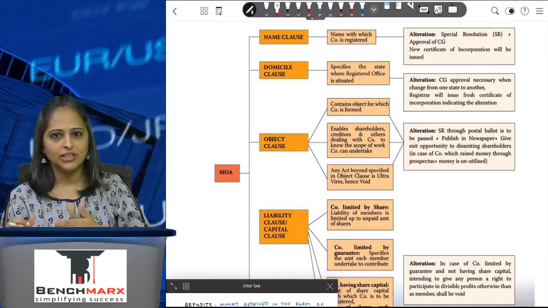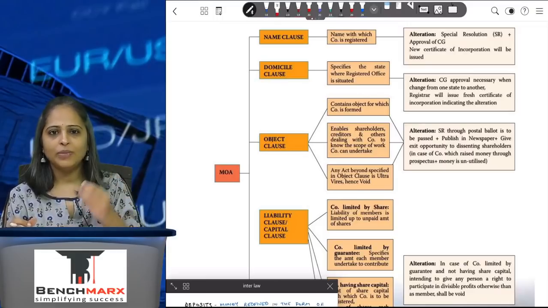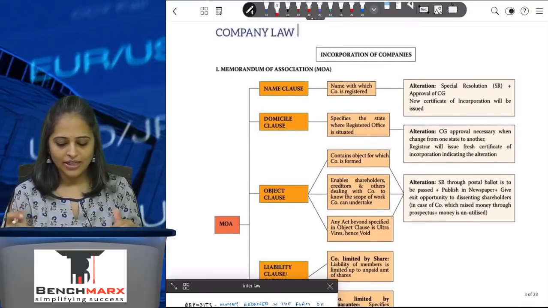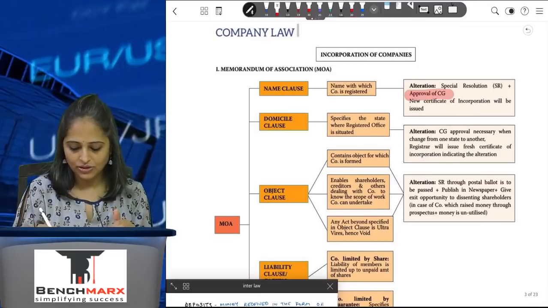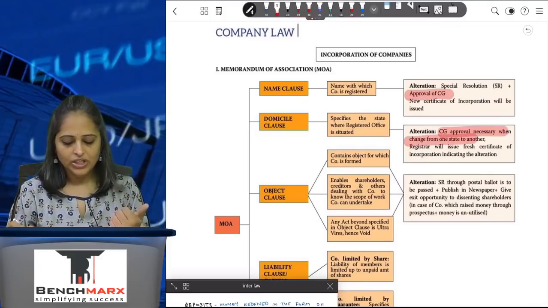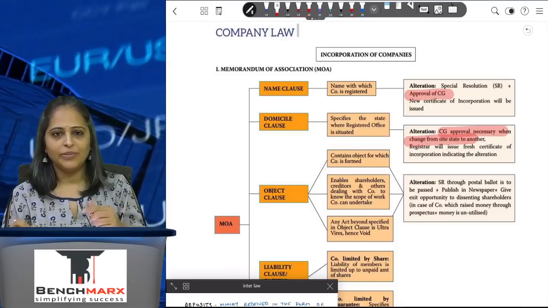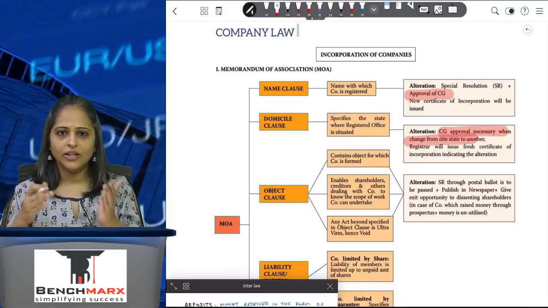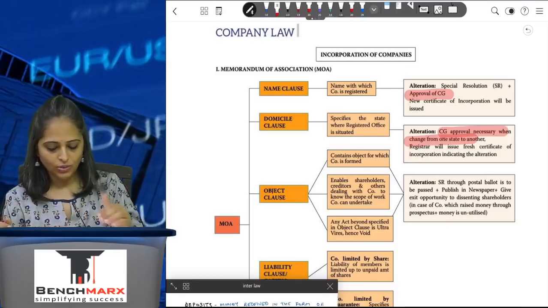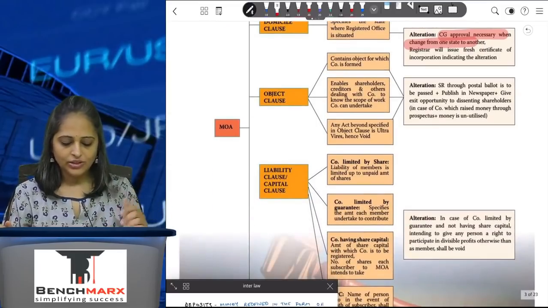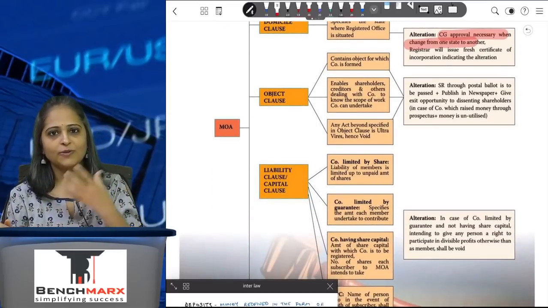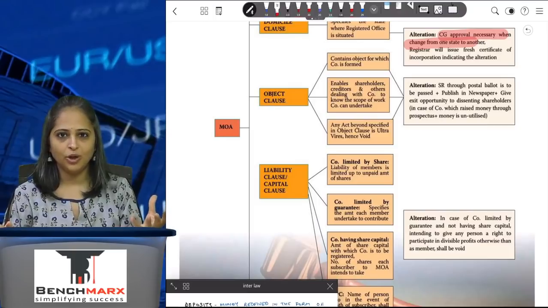If you have to change any of these clauses, you need to pass a special resolution, and in some cases approval of the central government is necessary. Which cases? If you are changing the name of the company, or if you are changing the location, the address of the company, from one state to another state, in that case you will require it. Then you have the object clause, the purpose for which the company has been formed.